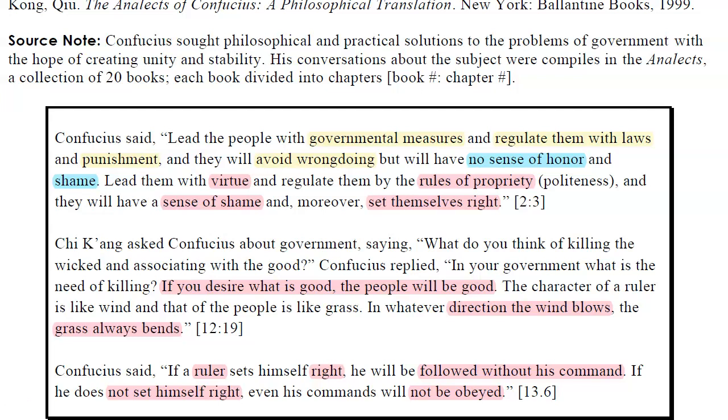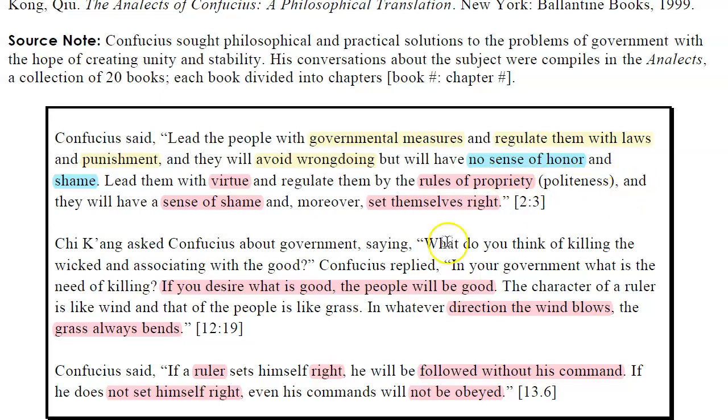In the third paragraph, Confucius continues to emphasize the value of being right. He says a ruler who sets himself right. When he talks about right, he's talking about these values of virtue and shame and propriety. Those are the things that Confucius honors in an individual.